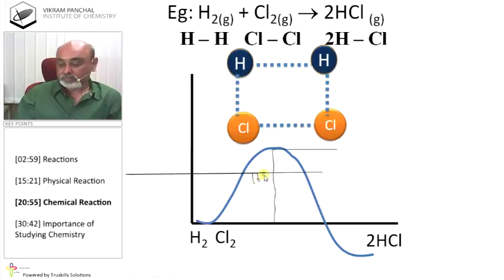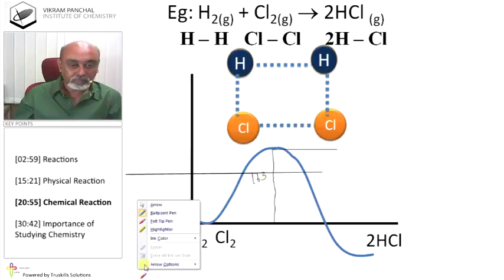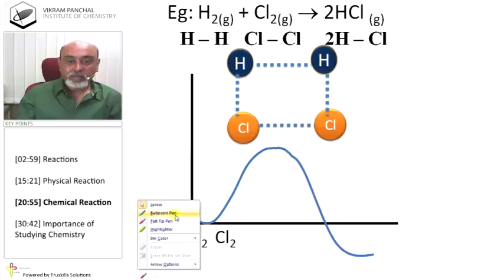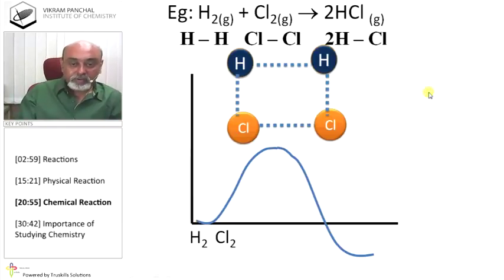Okay. And 163 kilocalories given. Okay. So when, see, hydrogen and chlorine have zero energy, because they are elements, their energy is zero.